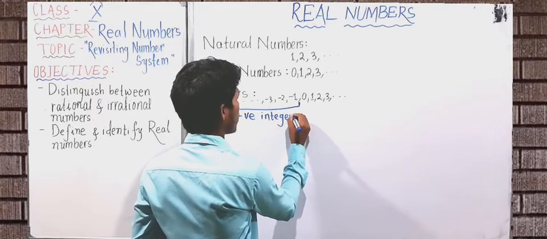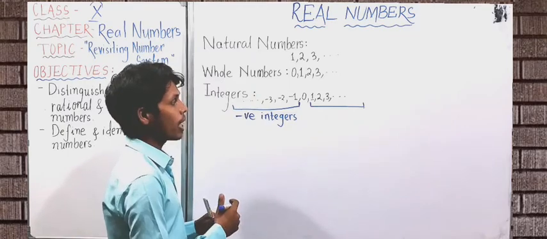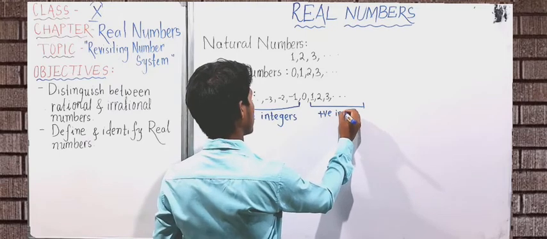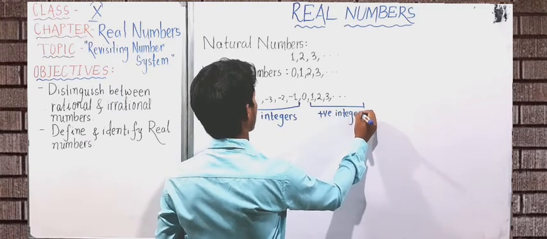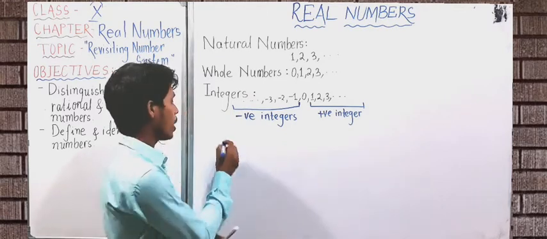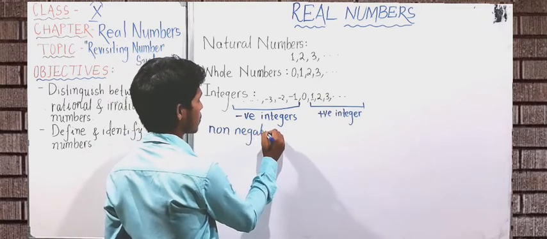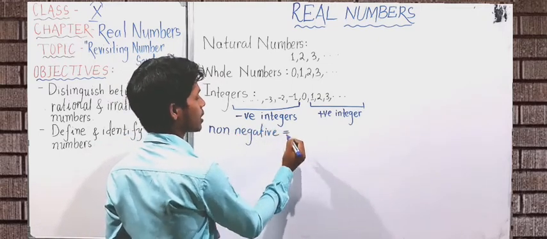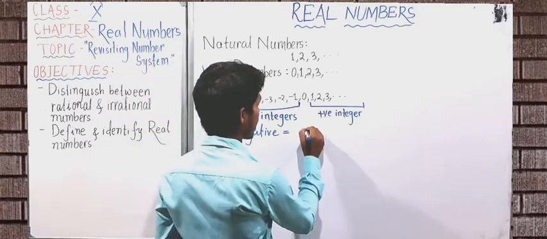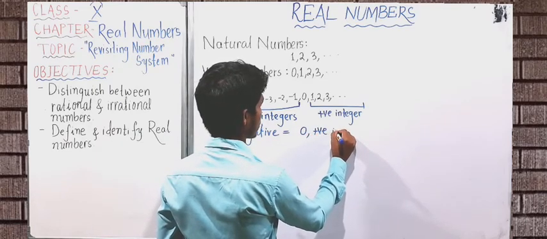Okay, and the integers that lie right side of the 0 on number line, or which are greater than 0, are called positive integers. 0 is neither negative nor positive, but when we say non-negative integers, non-negative means the integers which are not negative. In that case we will get a number set which is 0 and all the positive integers.